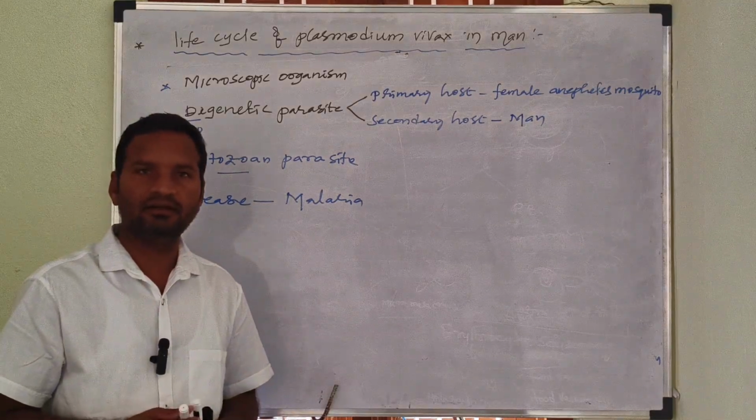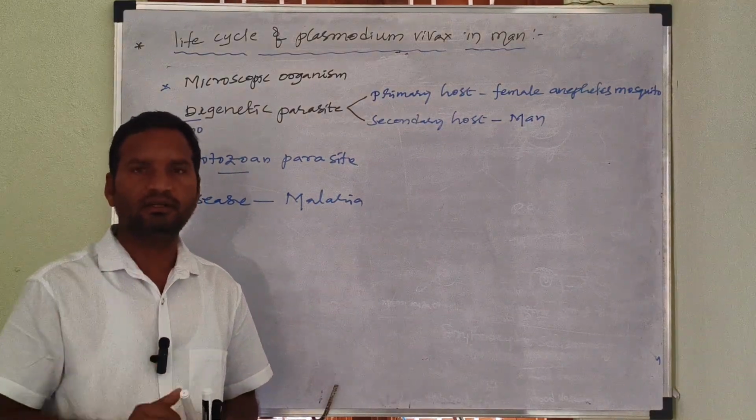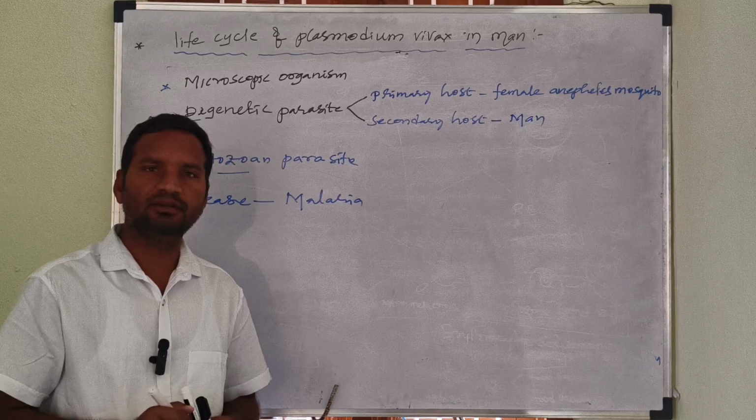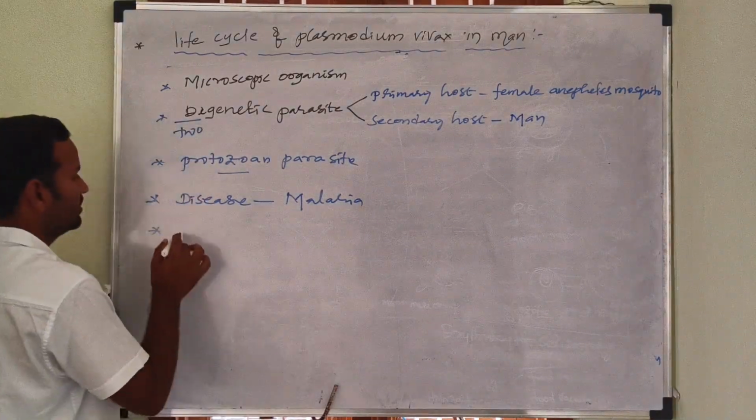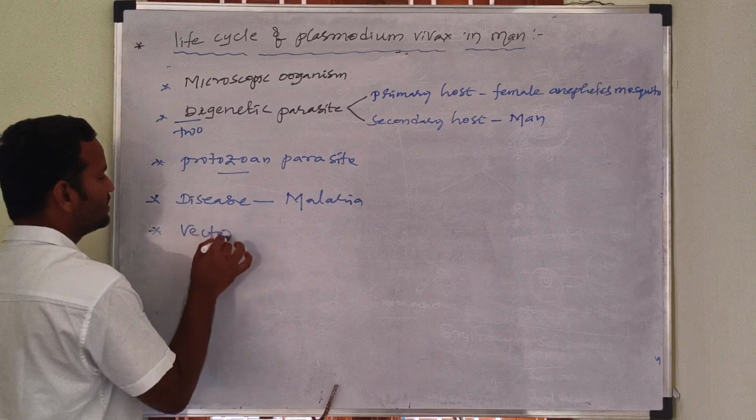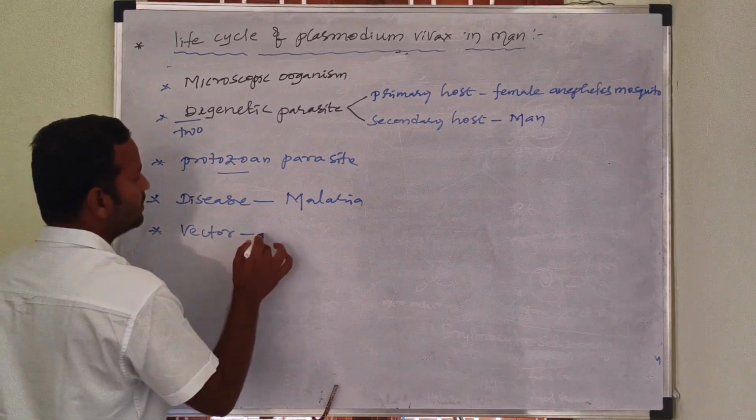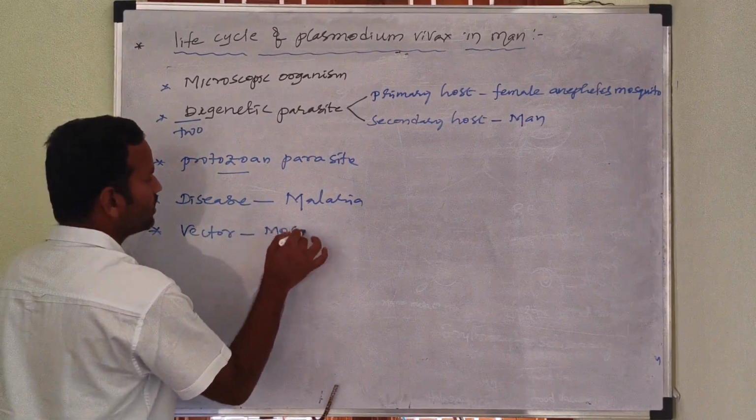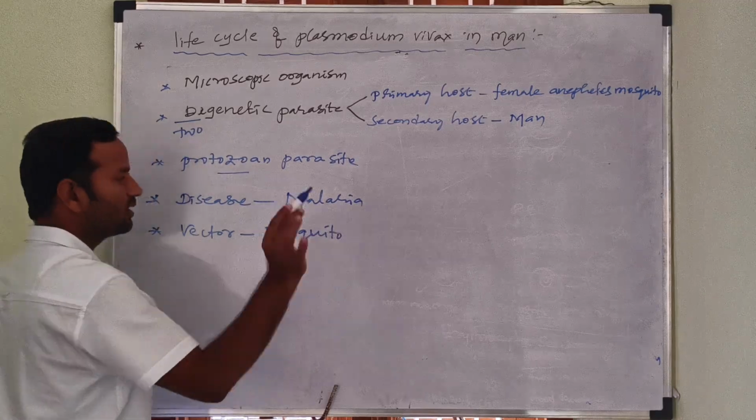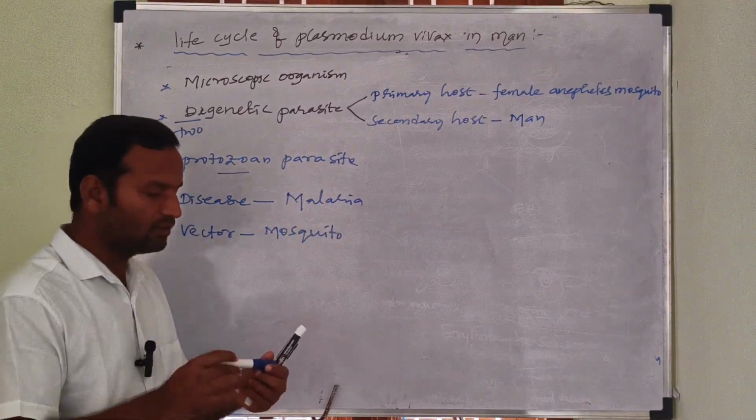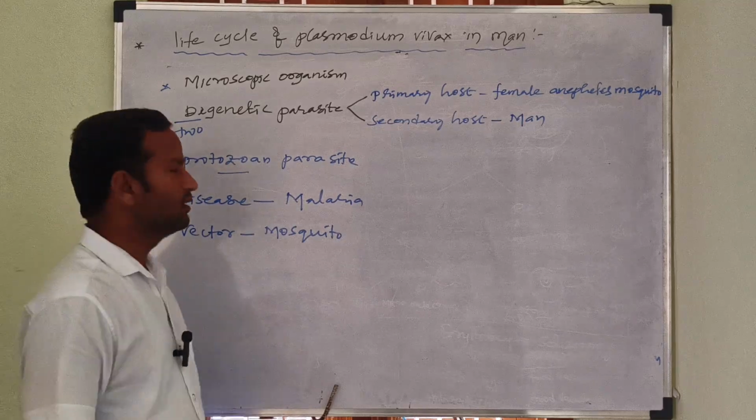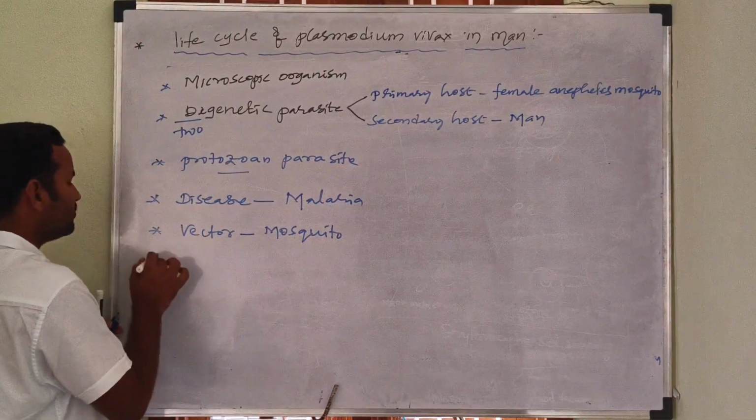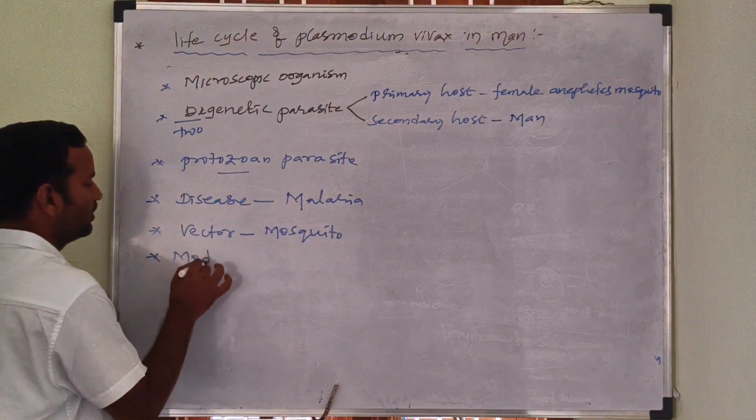The vectors are biological vectors. An example of a biological vector is the mosquito. That's why the vector for this disease is the mosquito. Not all mosquitoes, only one type of mosquito, that is the female Anopheles mosquito.